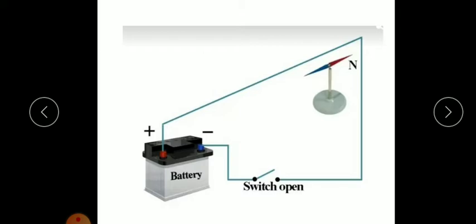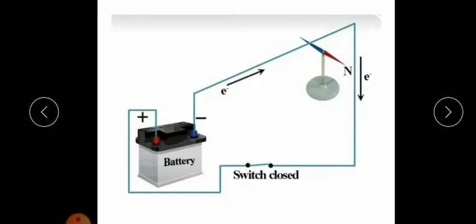Here you can see the current carrying conductor is connected to a battery and a switch, and he kept a magnetic needle near this current carrying conductor. Whenever the switch is closed, that means now the current flows from positive to negative. What happened? This magnetic needle started to deflect. This was surprising for Christian Ørsted.